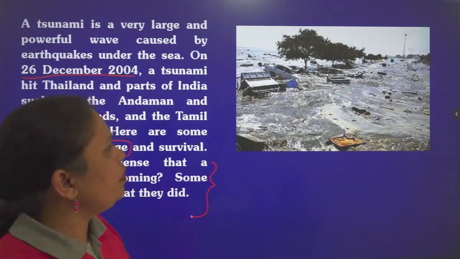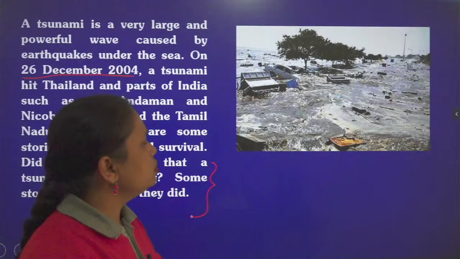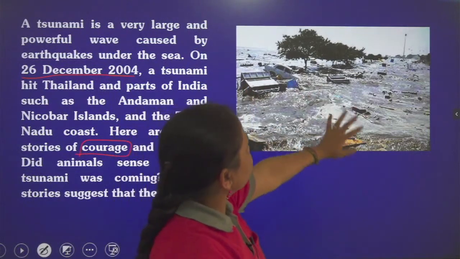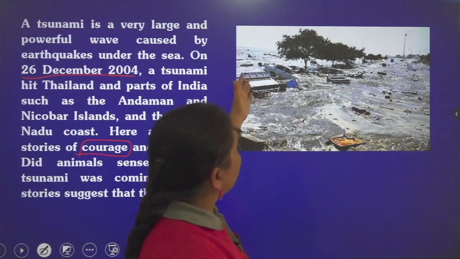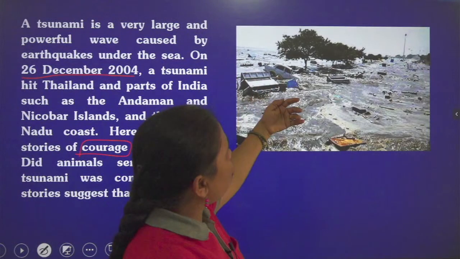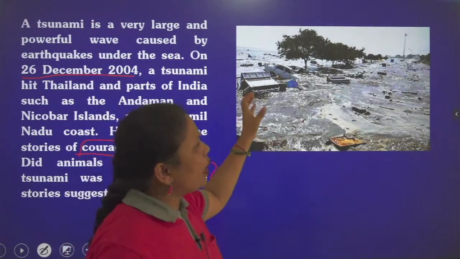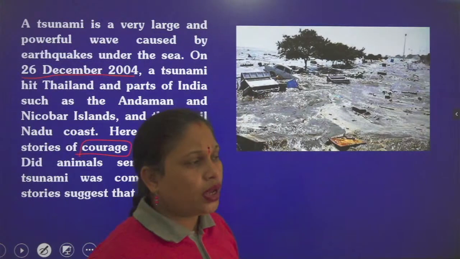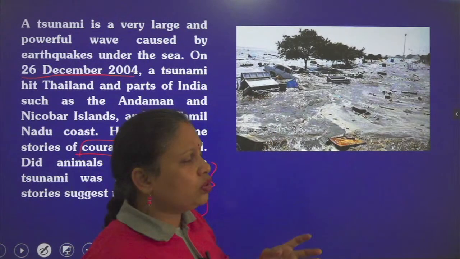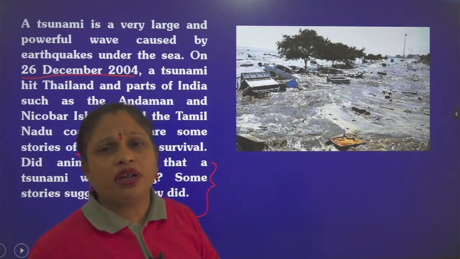So before we start the actual chapter, we can see this picture. Even the heavy vehicles like cars and trucks are all submerged in the water. They were carried by the water as if they were small toys. So you can know fire and water are always considered a good friend but a bad foe.